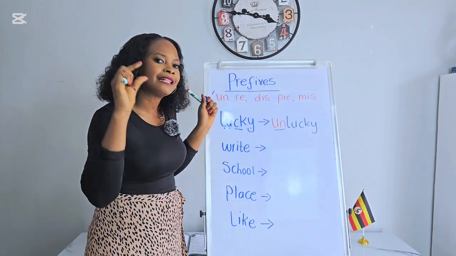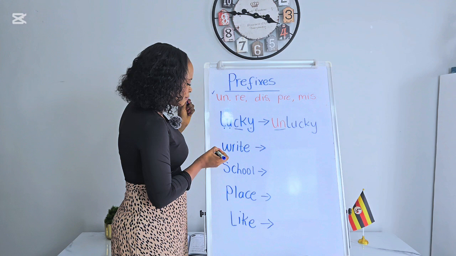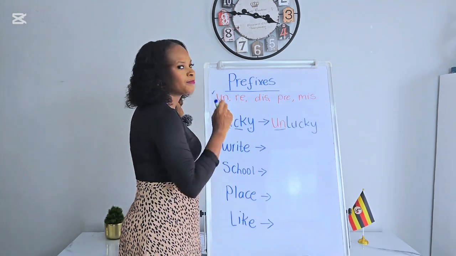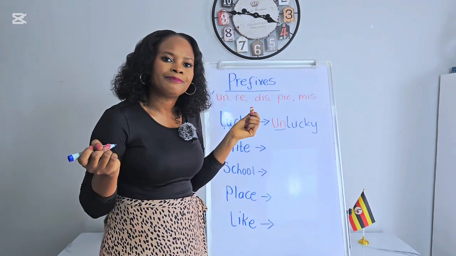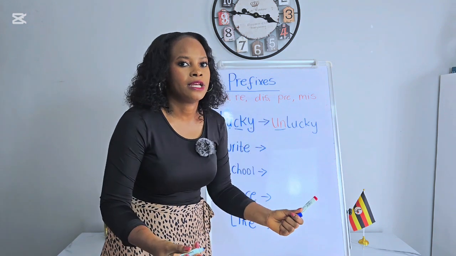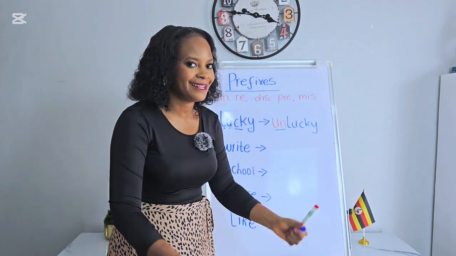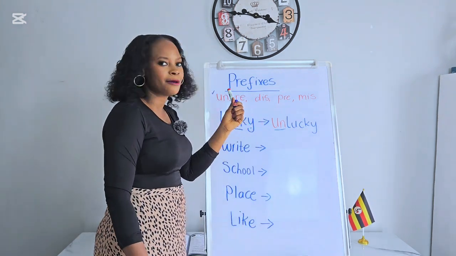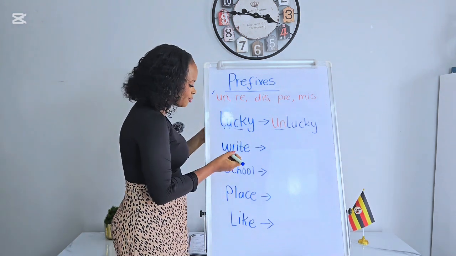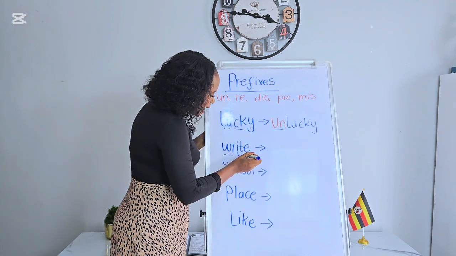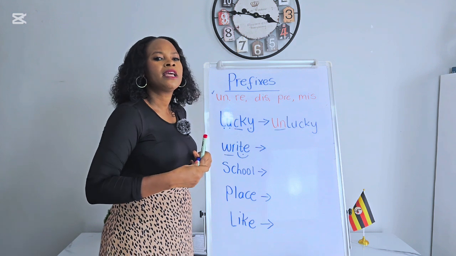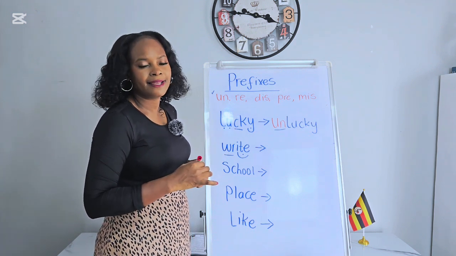Okay, let's have a look at another prefix. Remember, prefixes are those little words we add at the beginning of the word and they change its meaning. Prefix re. What does it mean? Well, the prefix re means again, to do something again. So every time you see the prefix re, it means doing it again. Let's read this word. W-R-I-T-E. Write. How about if I want to say, write that sentence again?